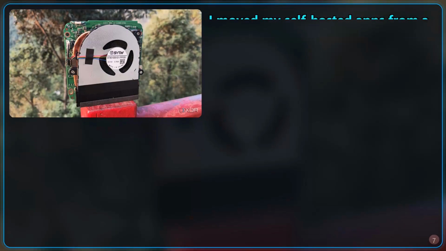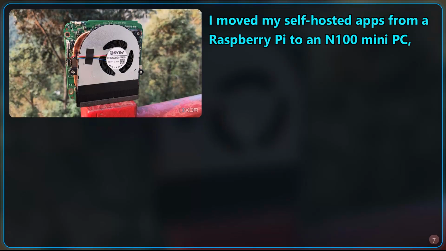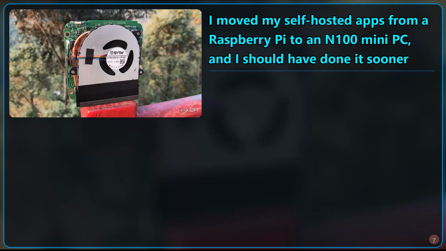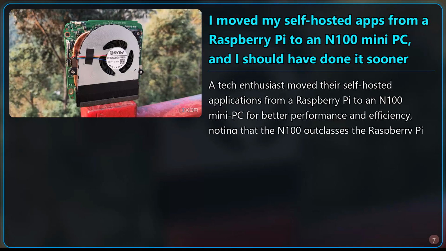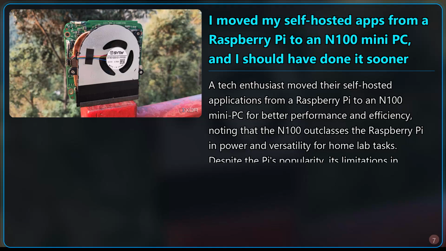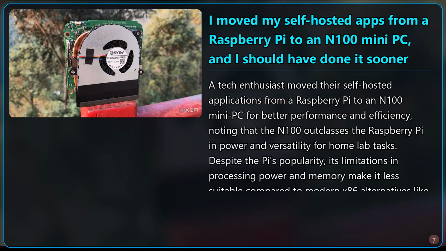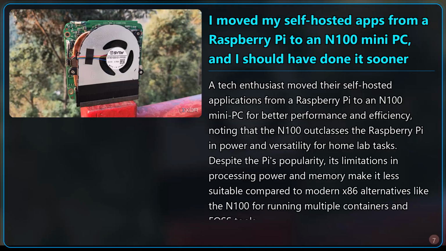I moved my self-hosted apps from a Raspberry Pi to an N100 mini PC, and I should have done it sooner. A tech enthusiast moved their self-hosted applications from a Raspberry Pi to an N100 mini PC for better performance and efficiency, noting that the N100 outclasses the Raspberry Pi in power and versatility for home lab tasks. Despite the Pi's popularity, its limitations in processing power and memory make it less suitable compared to modern x86 alternatives like the N100 for running multiple containers and FOSS tools.